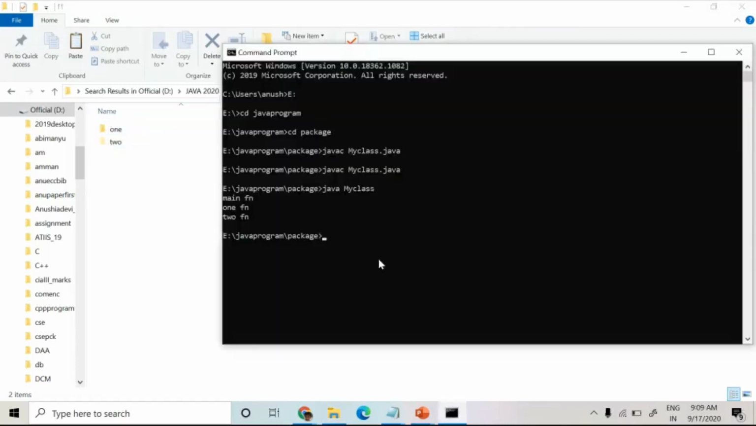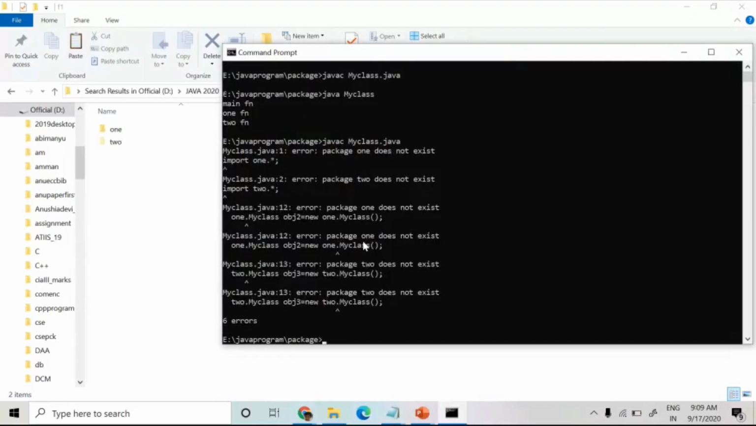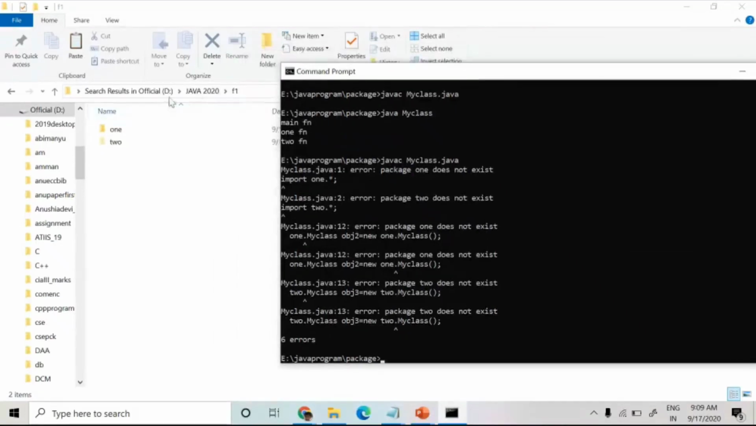When I compile this program again, what will happen? I will get an error because package 1 does not exist. It will search for the package 1 folder within this package folder itself, and also search for package 2 within this package folder itself. Now 1 and 2 are not available in this package folder. I have saved 1 and 2 in Java 2020 F1. So now I have to set the class path. Set classpath equal to what is the class path?